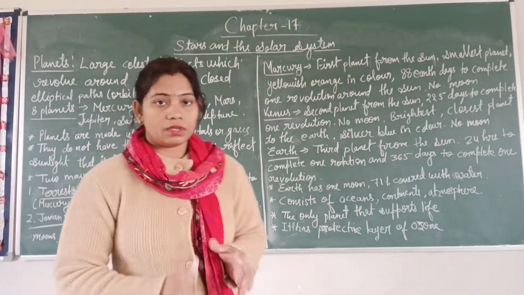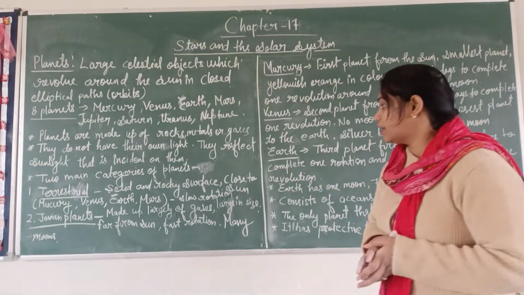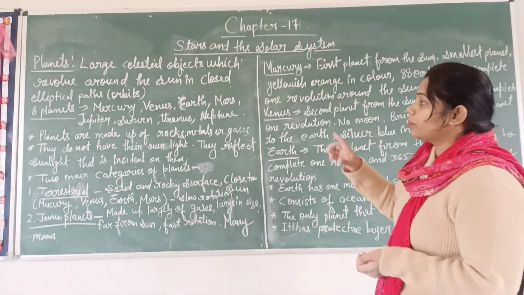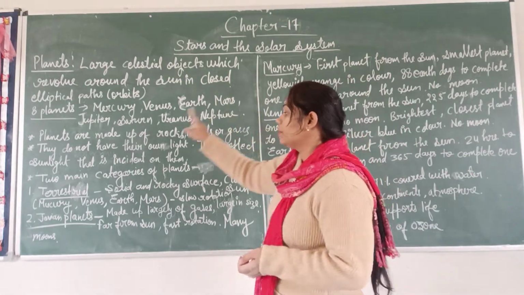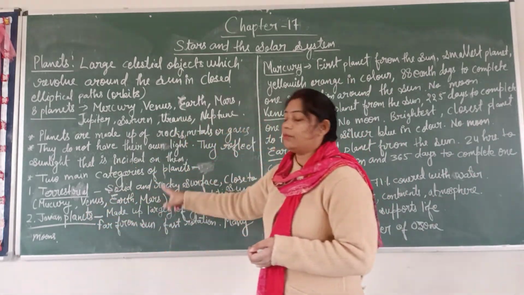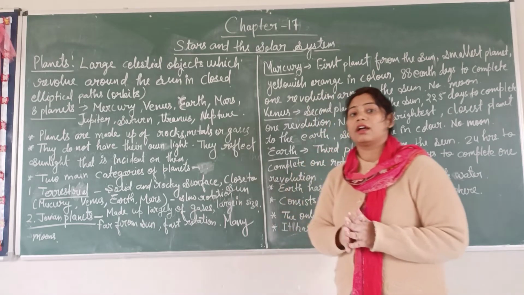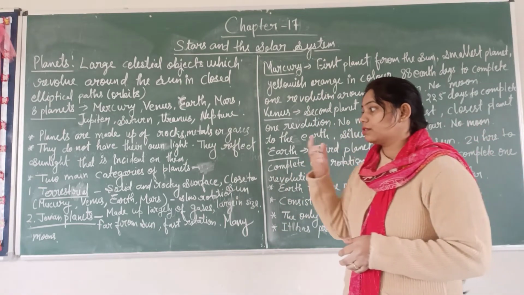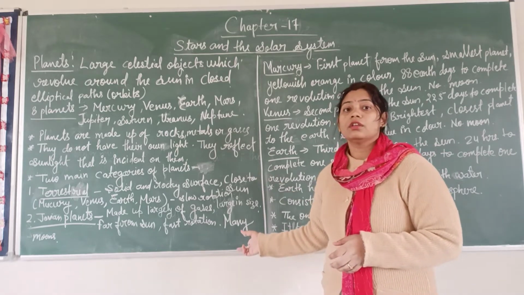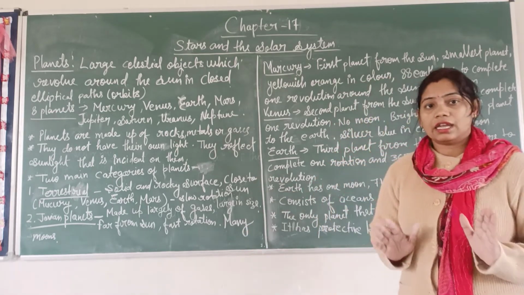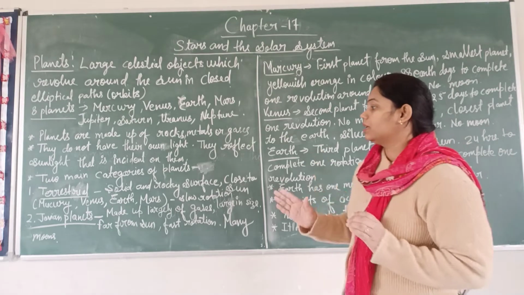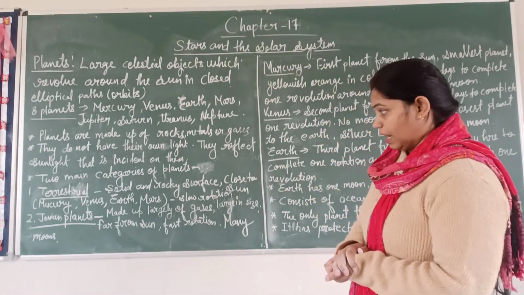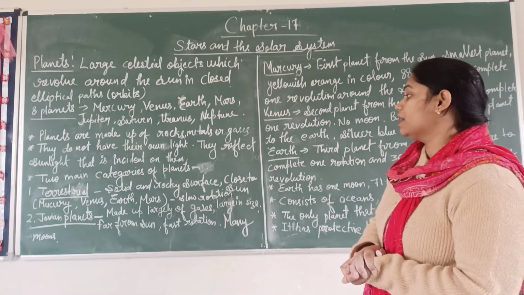Of these 8 planets, Mercury, Venus, Earth and Mars, these 4 planets, are the terrestrial planets.